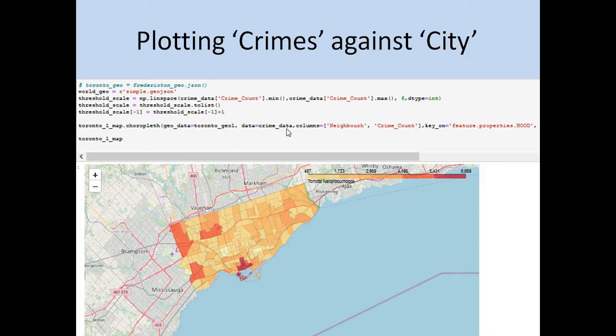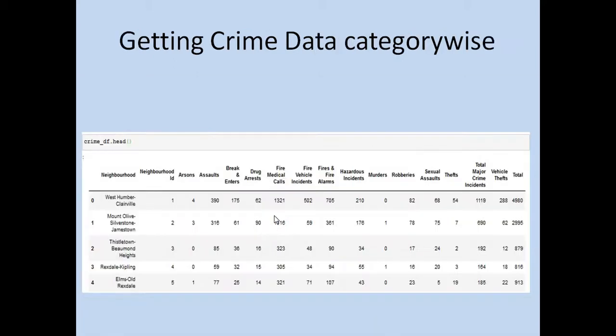Here I have taken the minimum and maximum count. The minimum count is 487 and the maximum count is 6669, and shaded colors are shown on this Toronto map. Then I have checked the crime data.